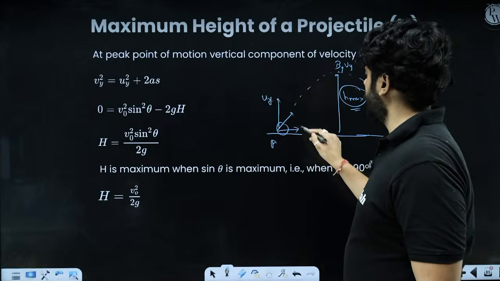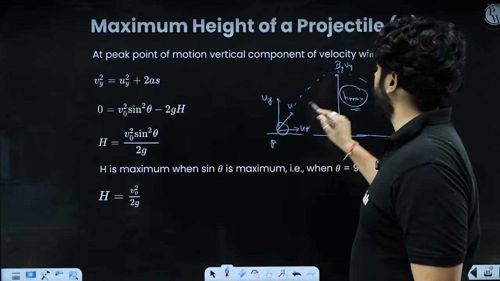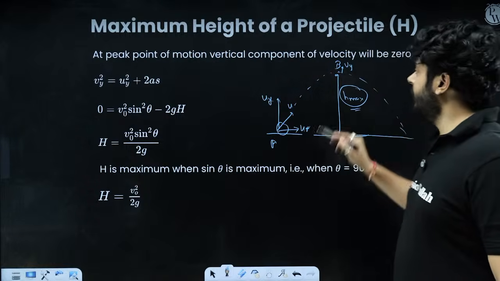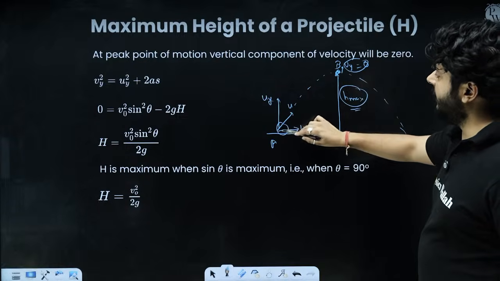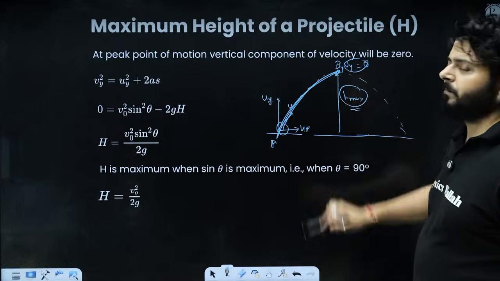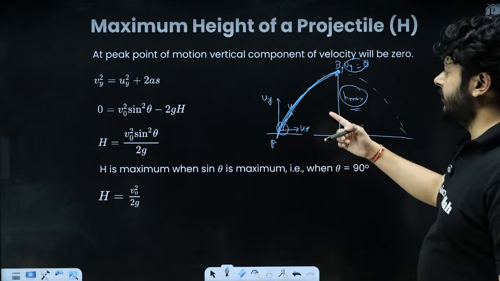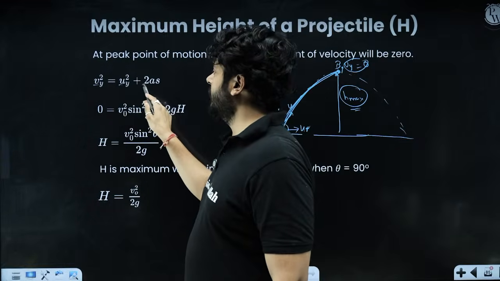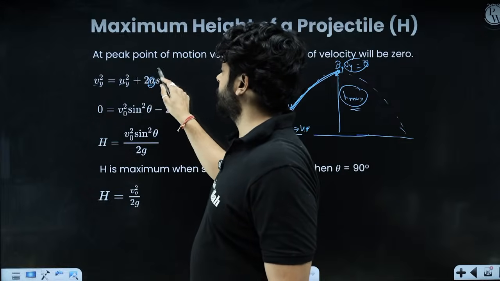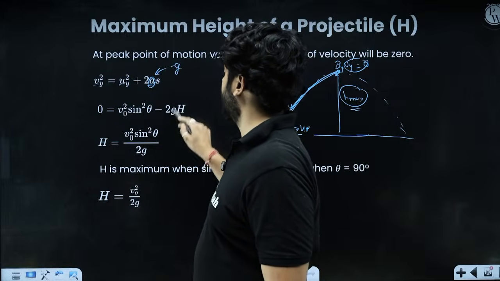Let's call them Uy and Ux. You are launching it with U, and the final velocity is Vy. Clearly, at the topmost point, vertical velocity is 0, and we are analyzing the motion from A to B. When you do that, v square is u square plus 2as, you can apply. All the elements have to be in the Y direction. So acceleration is minus g.